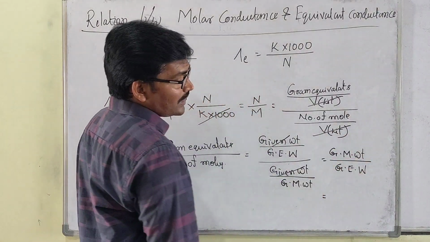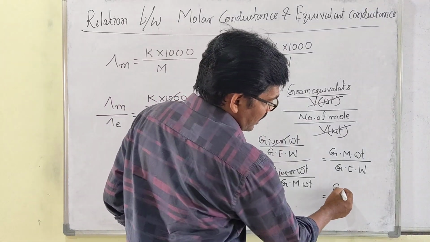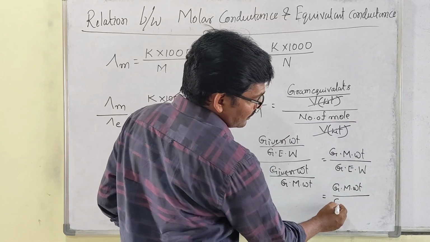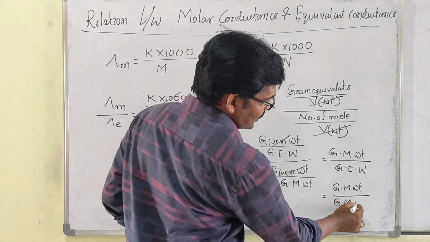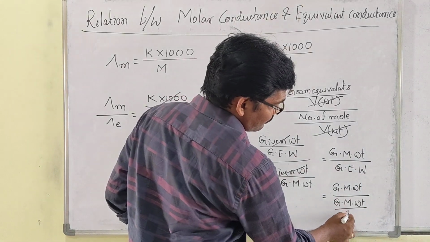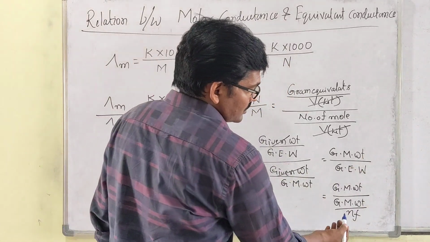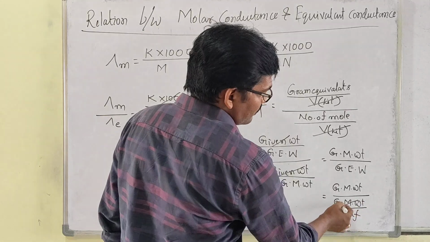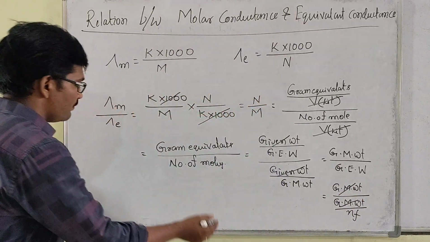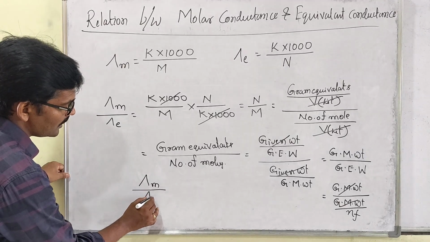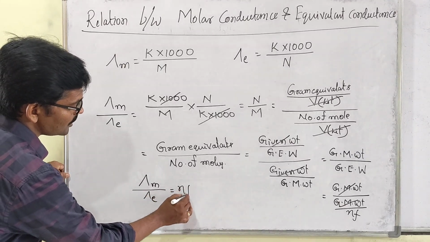Gram equivalent weight is gram molecular weight divided by n factor. So n factor goes up, and molecular weight cancels. Finally, molar conductance divided by equivalent conductance equals n factor.